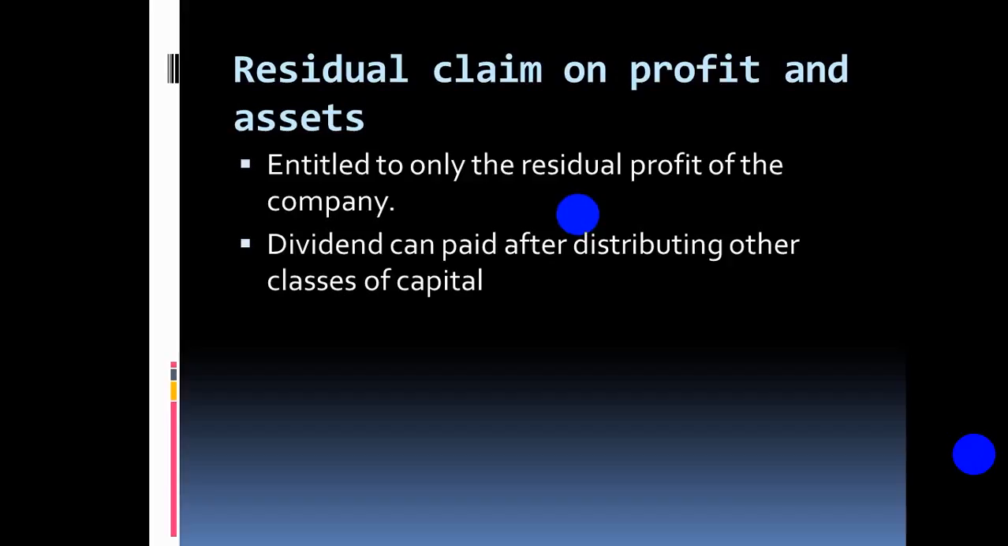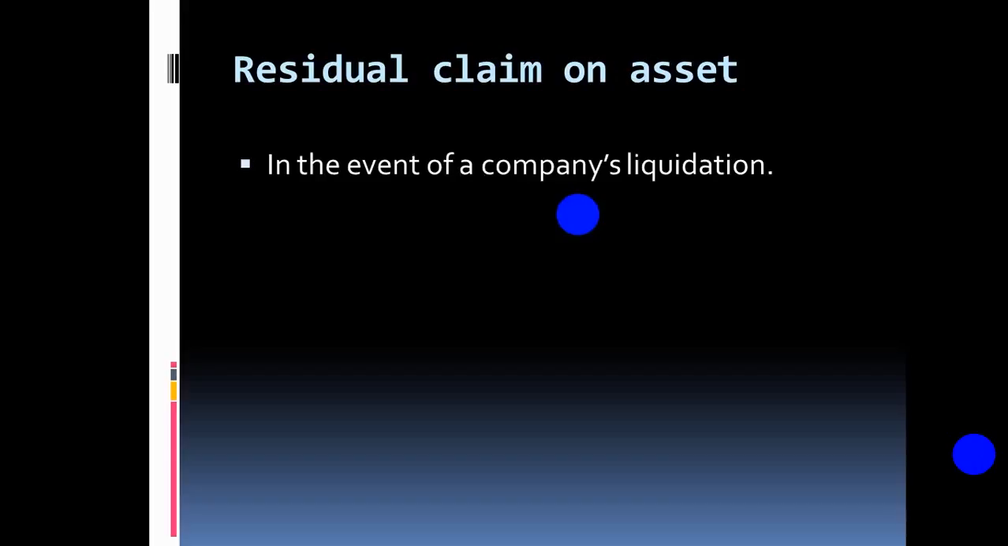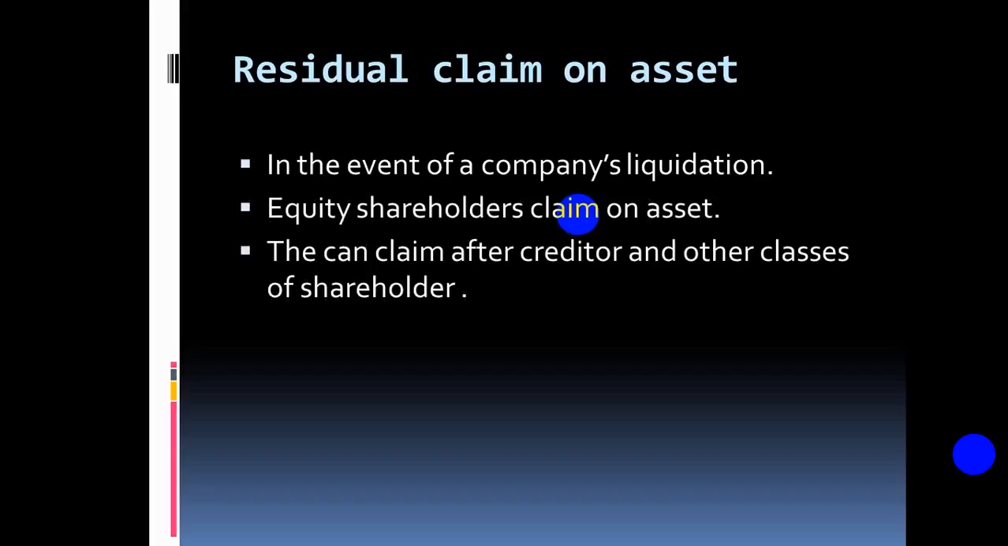Now let's move on to the claim on assets. Ordinary shareholders, or equity holders, also have a claim on assets, but only in the event of the company's liquidation. When the stage of liquidation comes, they have a claim on the assets, but they can claim only after the creditors and the other classes of shareholders.